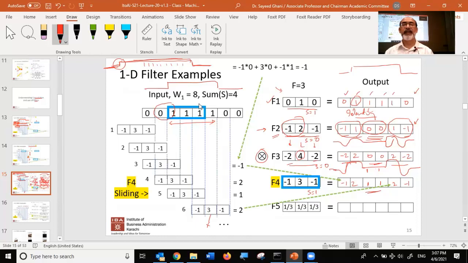Okay. So now can somebody tell me what do you think it's doing? The filter F4, what do you think it's actually accomplishing? Is the original input still there in the middle portion? That seems to be there, right? What is it doing at the edges? It's sort of highlighting the edges.